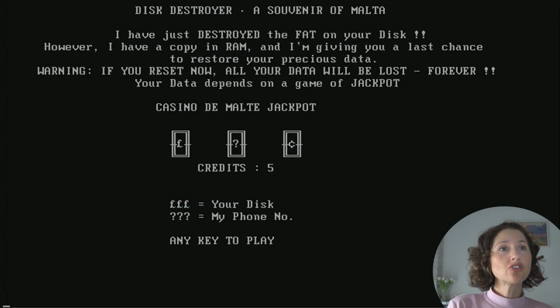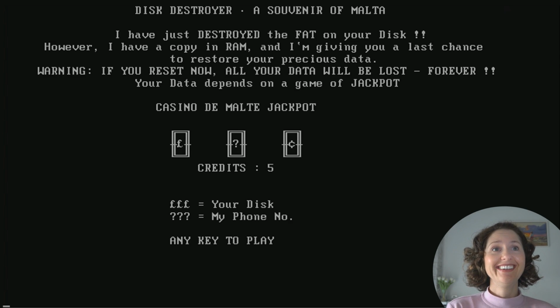I have just destroyed the fat on your disc. Yeah, I wish you destroyed the fat on my thighs. No, this is basically... I wish it was as simple as that. It's a file format, but we don't really use FAT anymore. It's been a bit deprecated. We kind of use NTFS nowadays, and other systems, and if you use Linux, they use other things. Well, that's good if they've destroyed the fat on my disc. I don't want fat on my disc. Because that's like saying you've deleted all the files off your hard drive, so all the photos, all the memories. Or maybe if they're bad memories and bad photos, I wouldn't care.